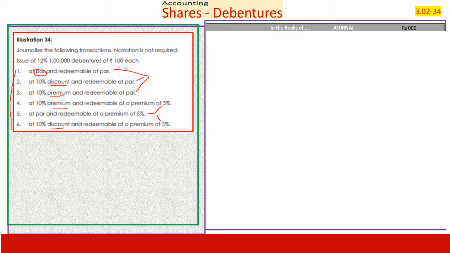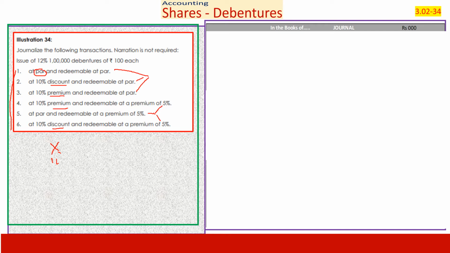How do we pass entries when it is issued at par and redeemed either at par or at a premium? One point you have to remember: whenever you are issuing, you are receiving X amount of money, say 100 rupees.